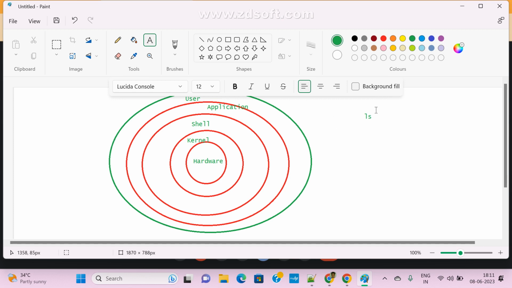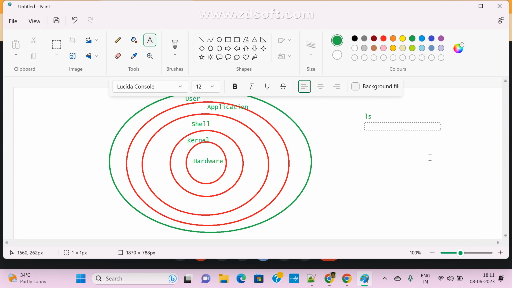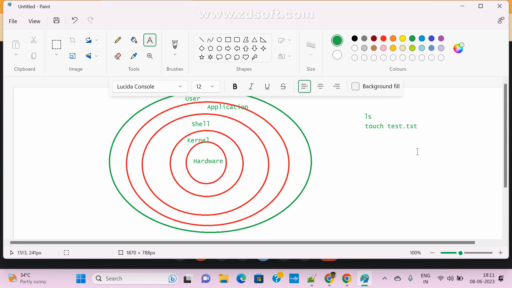Suppose I type a command, for example touch test.txt. I am the user, right? If you pass any command, who will read your commands? We already discussed this. Shell is responsible for reading your commands, the application provided by the user, whichever commands you passed. Only the shell is responsible for reading these commands.